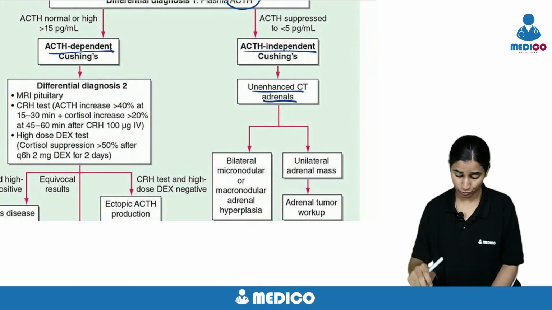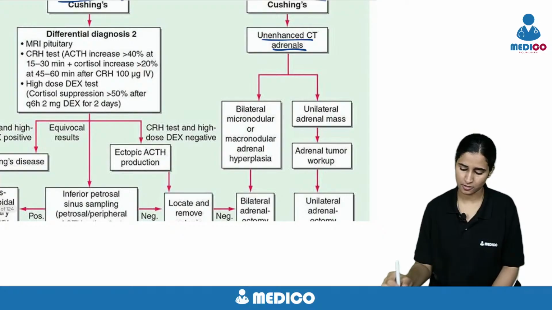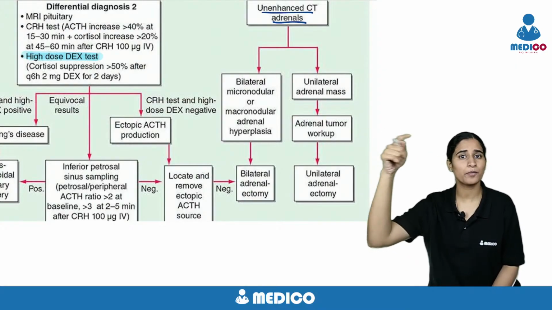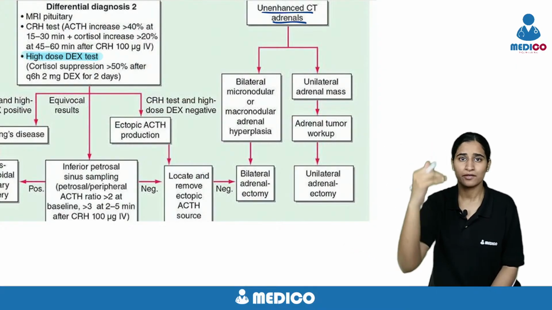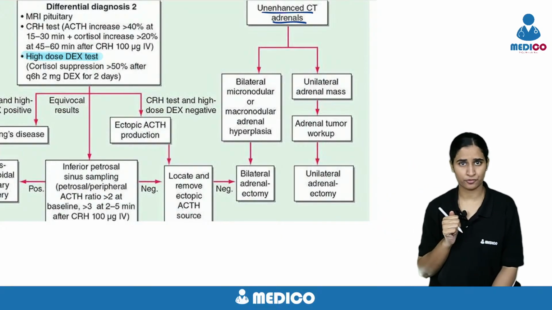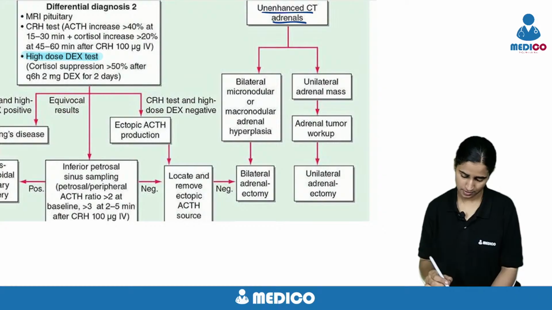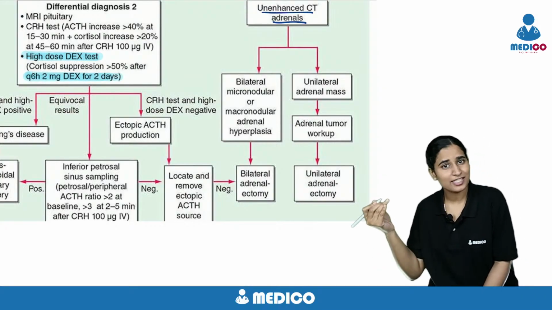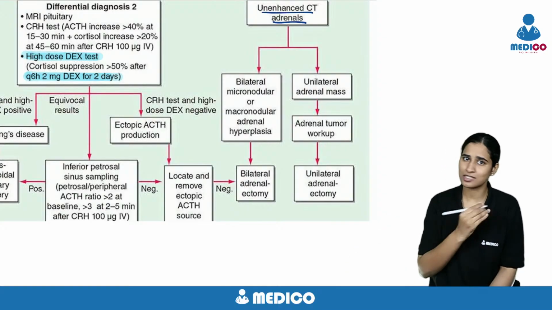For that, we have to do the high dose DEXA suppression test. What is the high dose DEXA suppression test? In low dose, we have given 0.5 mg of DEXA every 6 hourly for 2 days. In high dose, I will give 2 mg tablet of DEXA every 6 hourly for 2 days. And that will suppress the cortisol or not suppress.